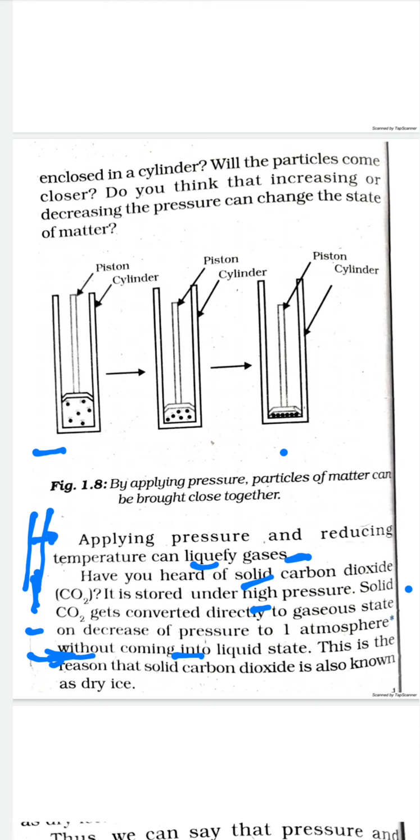This is the reason that solid carbon dioxide is also called dry ice. Ice because carbon dioxide here is in the solid form, and dry because it does not change into the liquid form. So what do we conclude?